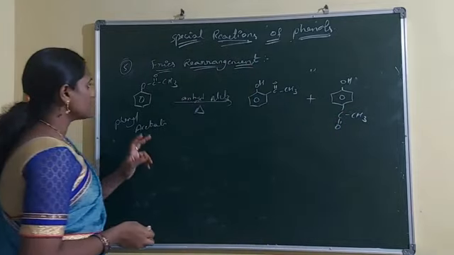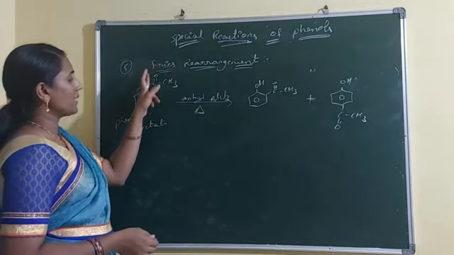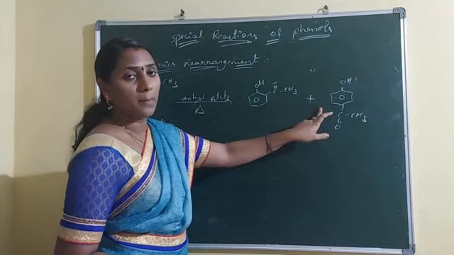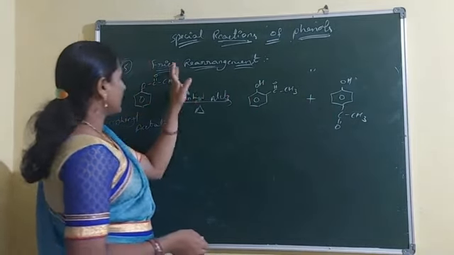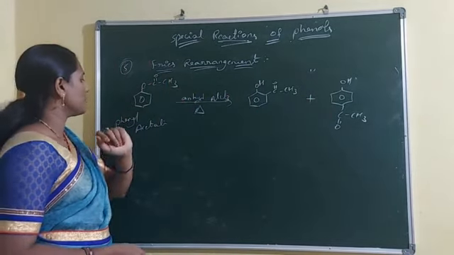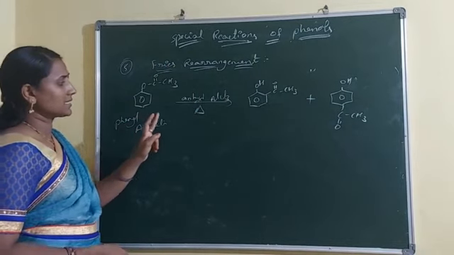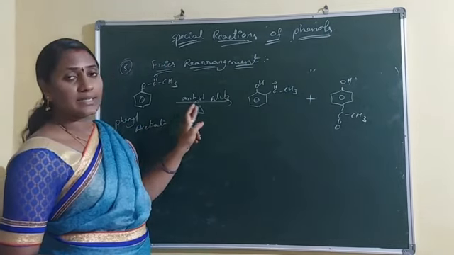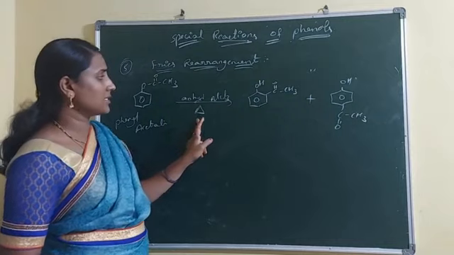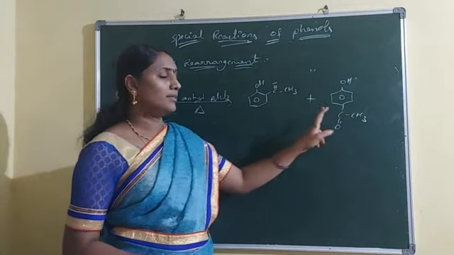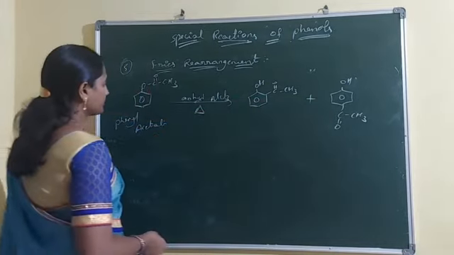In this reaction we observe that the acyl group migrates to the ortho position and the para position. So what is Fries rearrangement? Phenyl acetate is treated with anhydrous aluminum chloride under heat conditions to form ortho and para products.